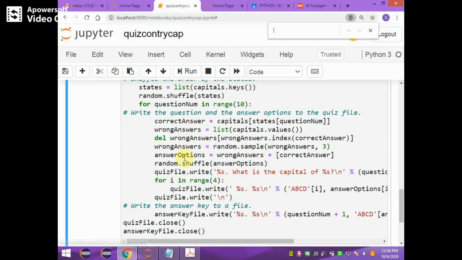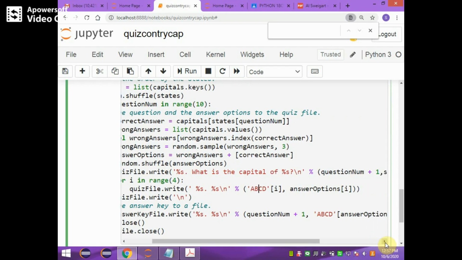Once it writes the question by using this statement, the next step is to write the multiple choices. There are 4 multiple choices. It writes those 4 choices with for i in range 1 to 4, and quiz file.write. In the next line after the question it writes different options in this way: A, B, C, D, and in place of i it gives 1, 2, 3, 4.